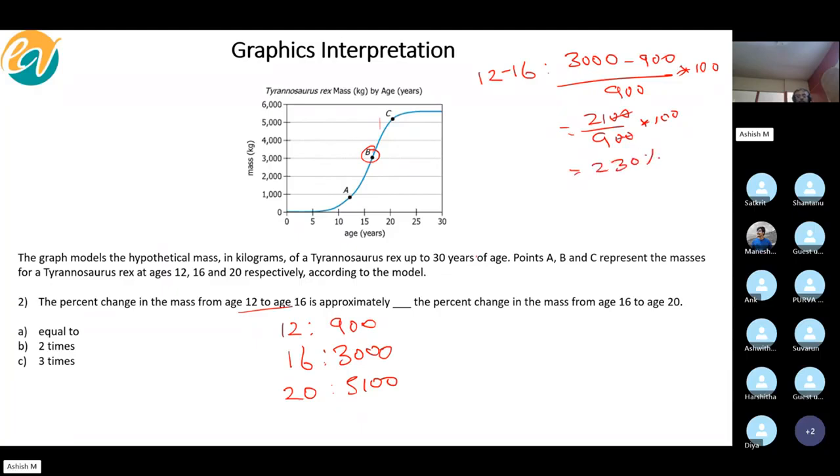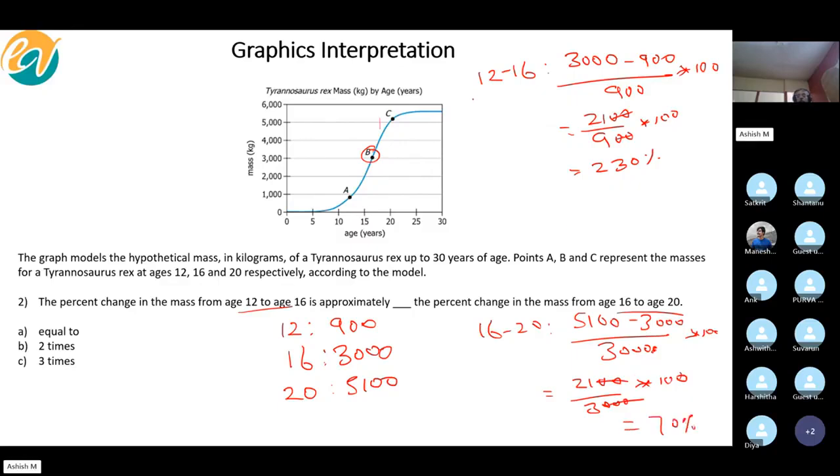Okay. So this is 12 to 16. Now let's address 16 to 20. So 16 to 20, what's the percentage change? Obviously 5100 minus 3000 divided by 3000. How much? 70, right? Almost 70. Agreed? So basically it's like 2100 upon 3000, into 100, correct? So three zeros get cancelled and so 70%.